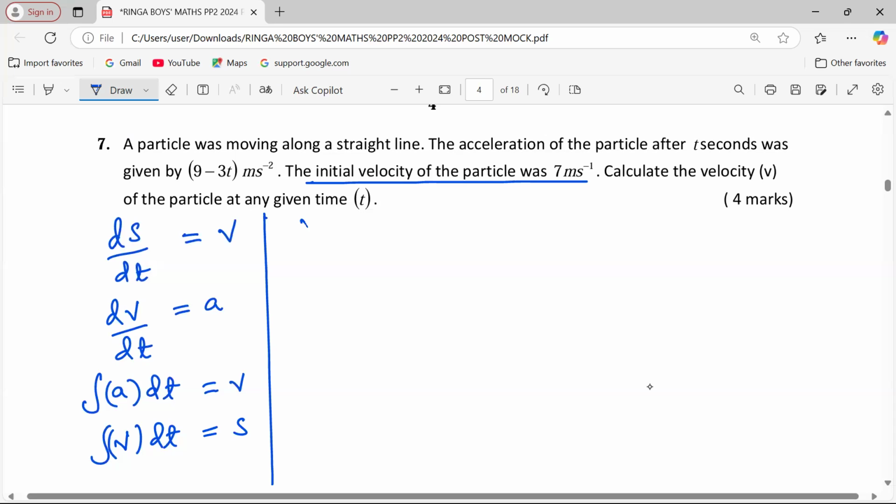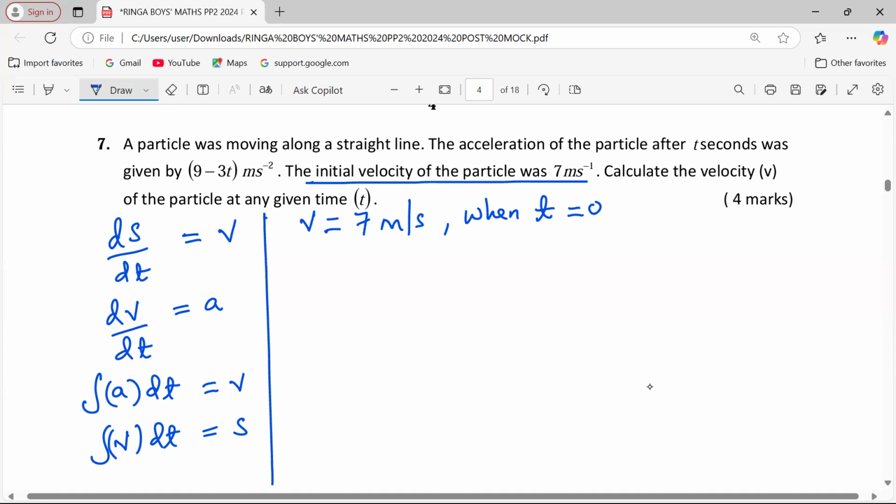So v equals 7 meters per second. Let me write it well. This is when the value of t was equal to 0. That is what is meant by initial velocity.